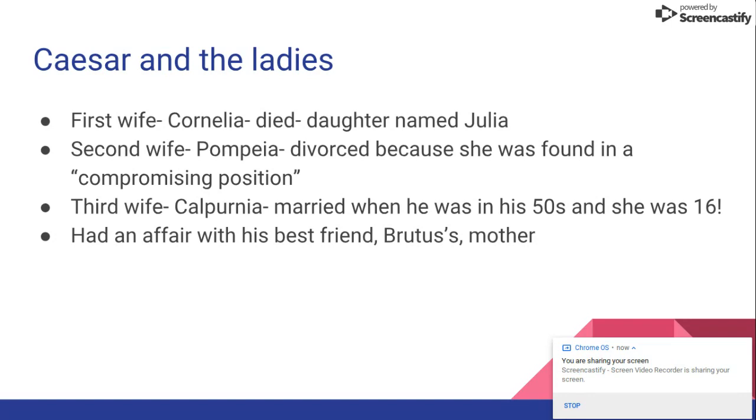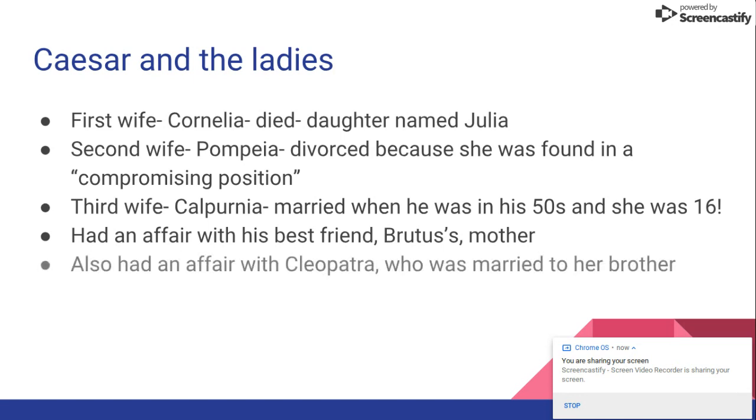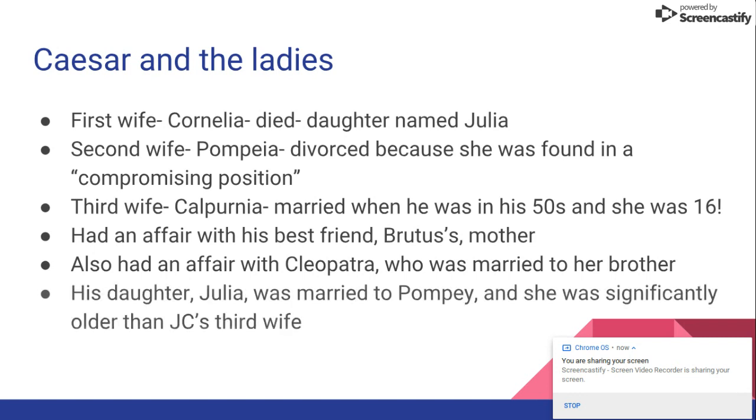You will find out more about Brutus as we read the play. And he also had an affair with Cleopatra, who was married to her brother. Ew, again. His daughter Julia was married to Pompey, and she was significantly older than Julius Caesar's third wife. And again, he killed his son-in-law.